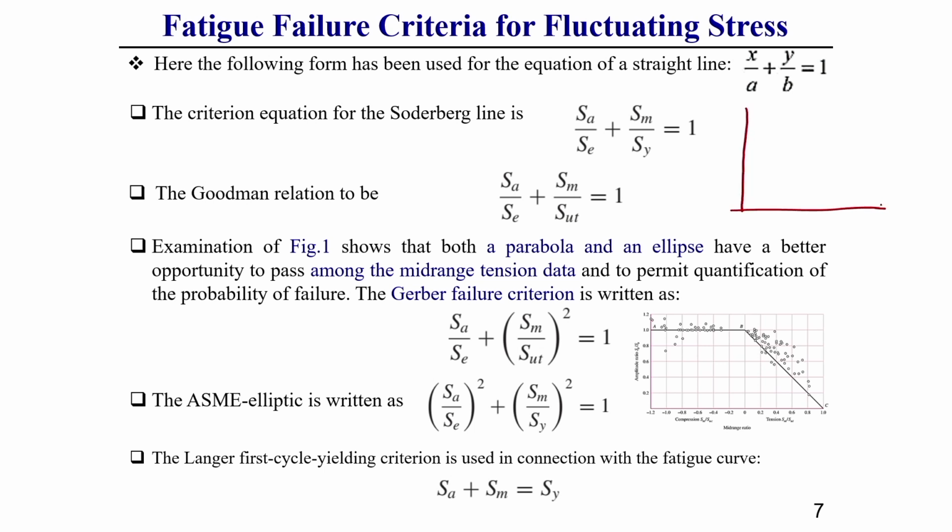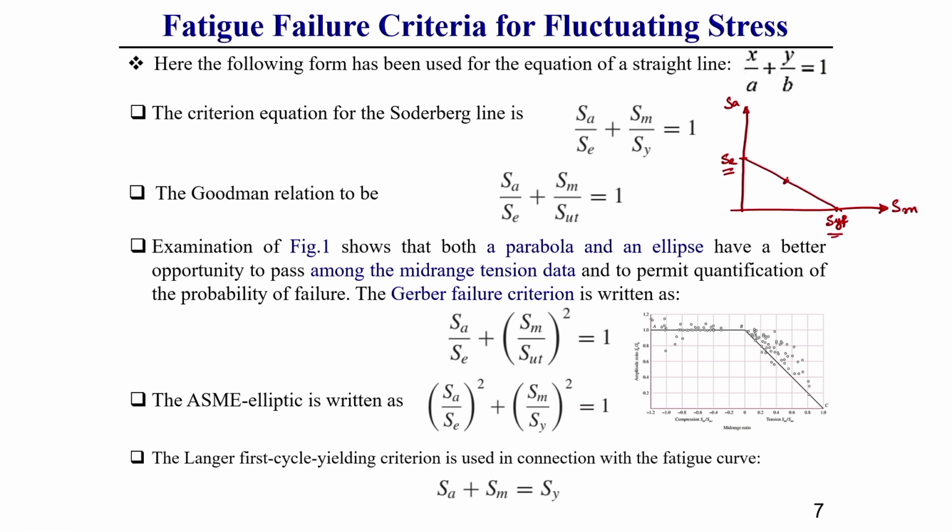I am explaining a little bit, then it will be more clear. So, you know this is SA, this is SM. Now, let us consider this is your endurance strength and this is your yield strength. The Soderberg line generally represents connecting the endurance strength point and the yield strength point. Now, what is the equation of this straight line?